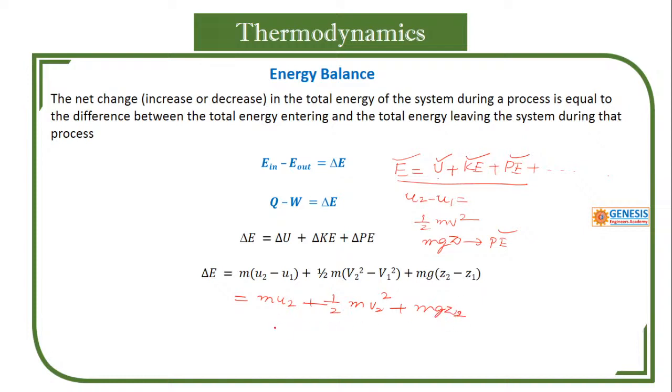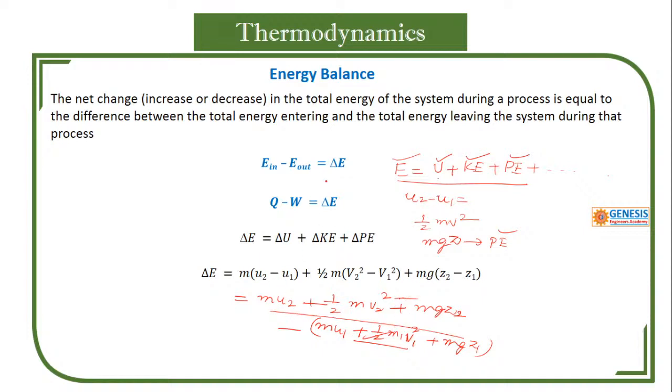What is the initial state? mu1, I'll take the common factor, plus half mv1 square and mg z1. This is first entering and this is going out.